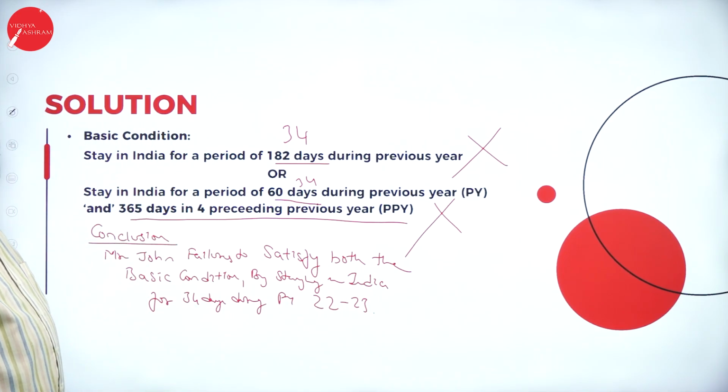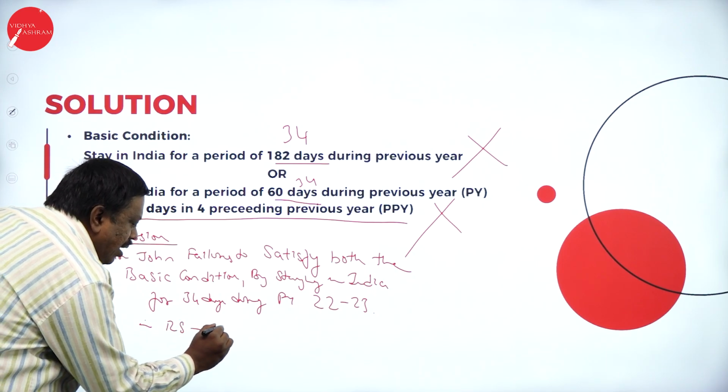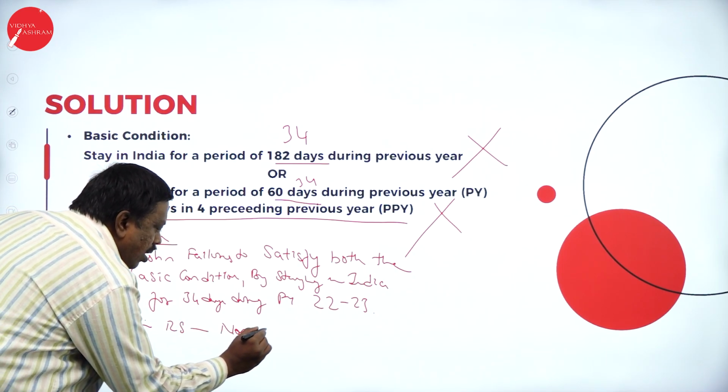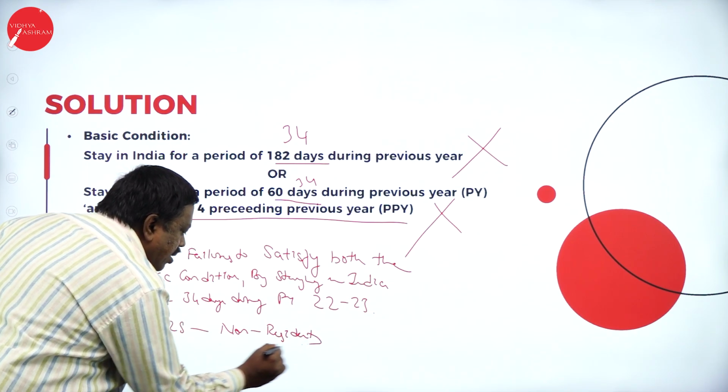Therefore, residential status will be non-resident.